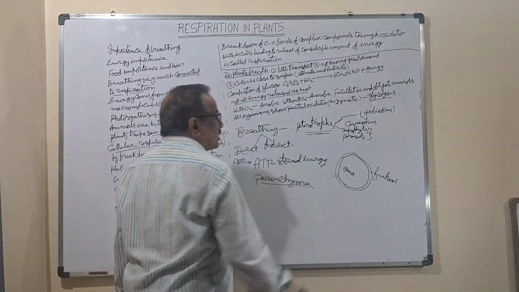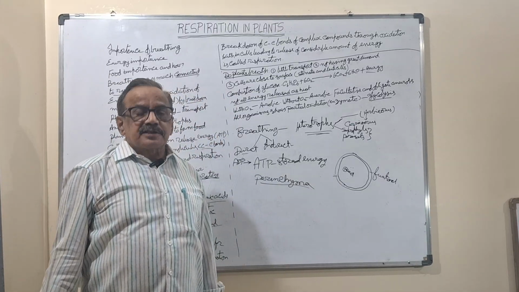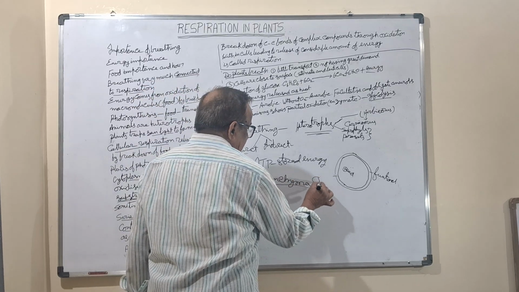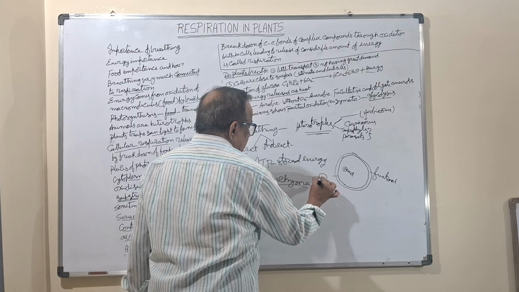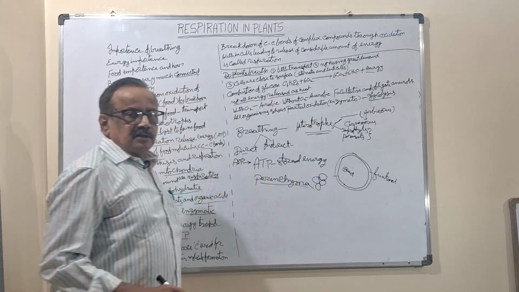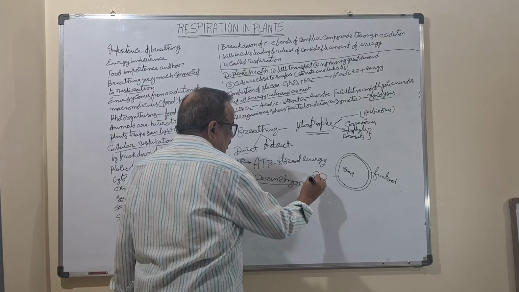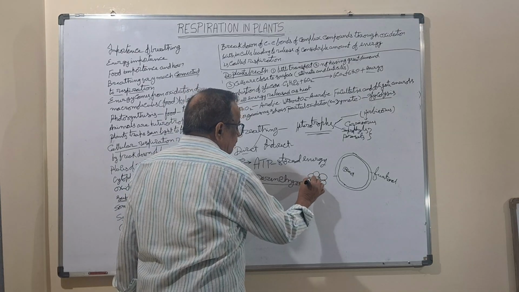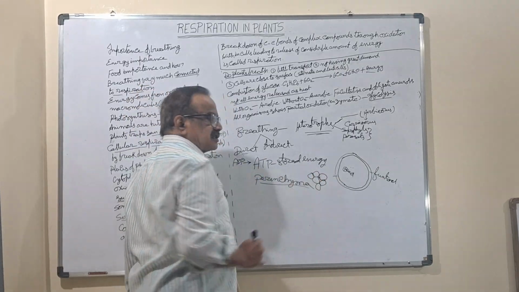The parenchyma cells, whenever you are studying, have intercellular spaces. Whenever you are drawing parenchyma cells, you will draw like this. This is the intercellular space. Air can move freely through the intercellular spaces, and up to here it will reach.